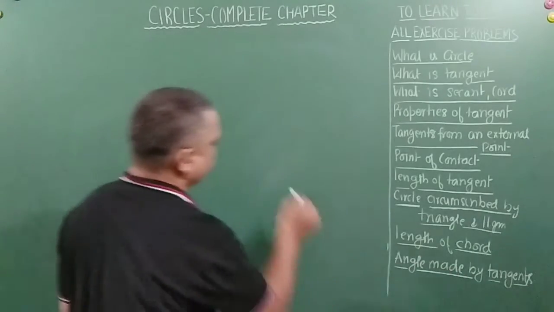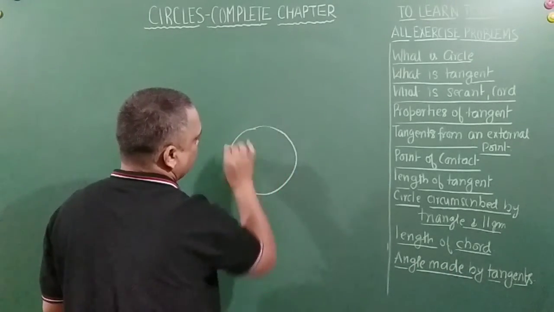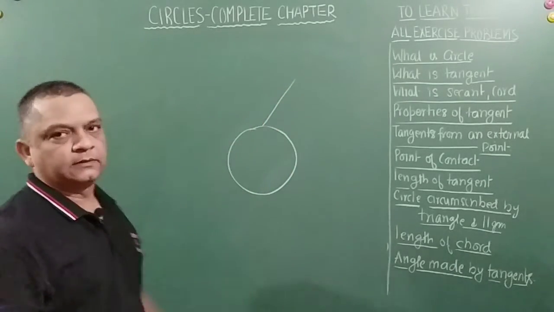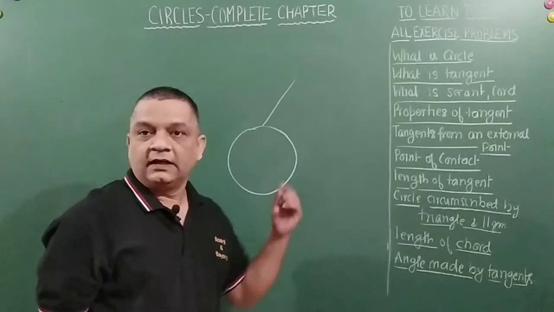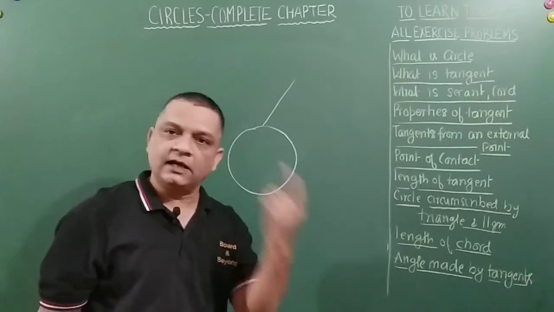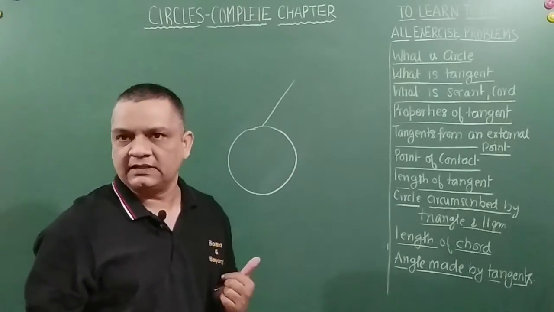Something like this. Let's say this is a straight line. Okay, I stop it here. Then this is not called a tangent. Although it touches the circle at a single point, this is not called a tangent, right?